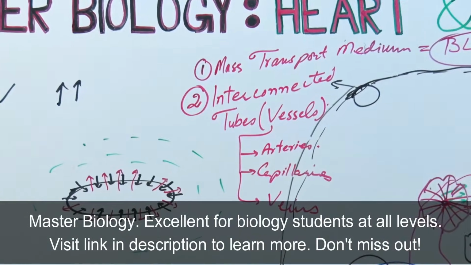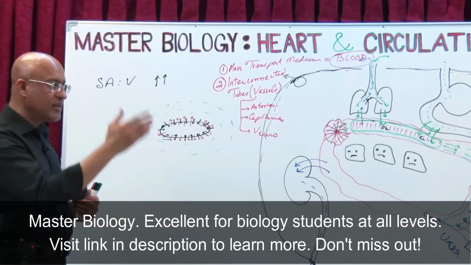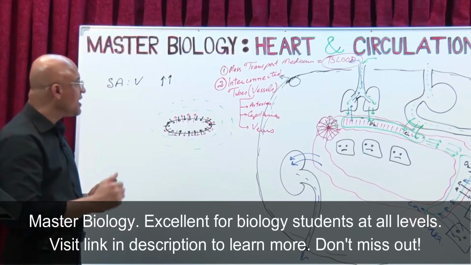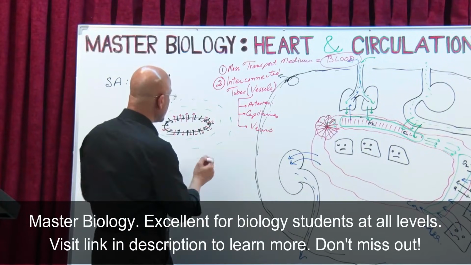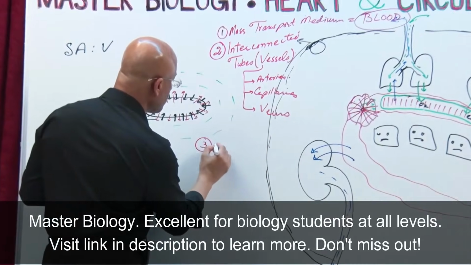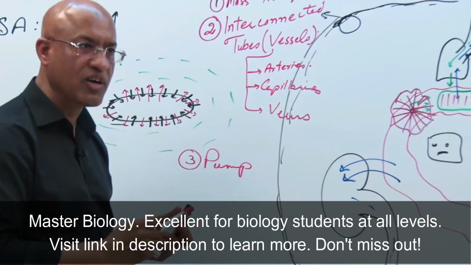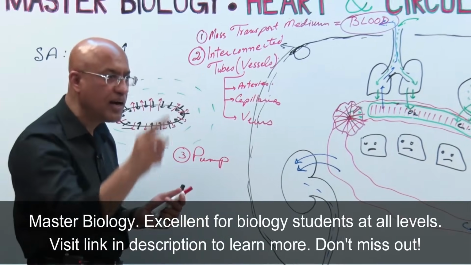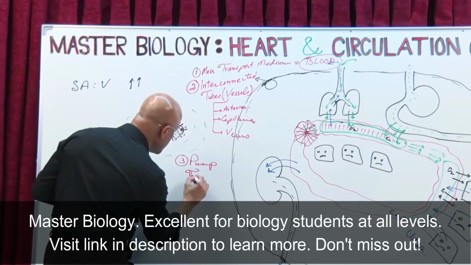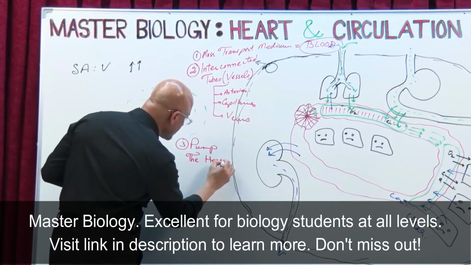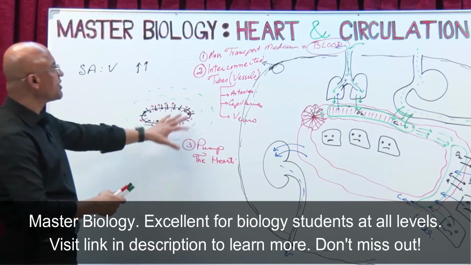So we need blood as a mass transporter, we need a system of tubes, and then we should have this pressure generator. Number three, a pump, which should force the transport medium to move within the tubes. The pump is, of course, the heart, the beautiful heart, right?